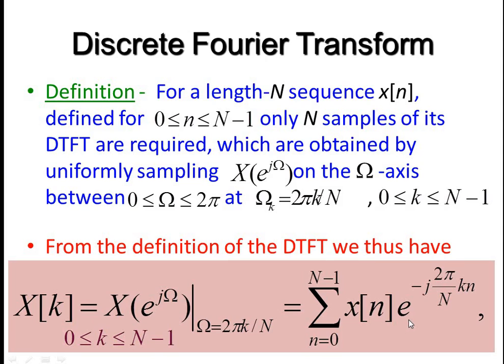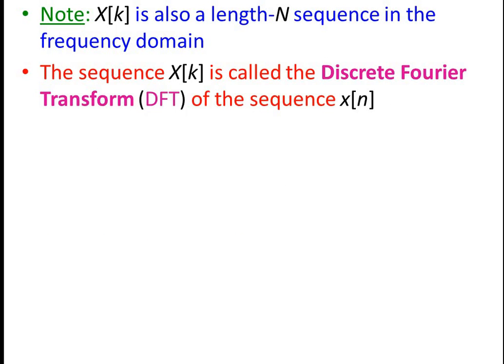So now we are going to replace this X of e power j omega by its equation, summation of x of n e power minus j omega n, and the value of omega is 2 pi by N into k. This k also varies from 0 to N minus 1. n also varies from 0 to N minus 1 because the input has finite length, and the output also varies from 0 to N minus 1 because the output also has finite length. So the sequence X of k is called the discrete Fourier transform, DFT, of the sequence x of n.